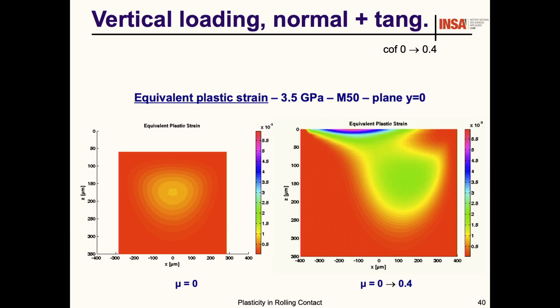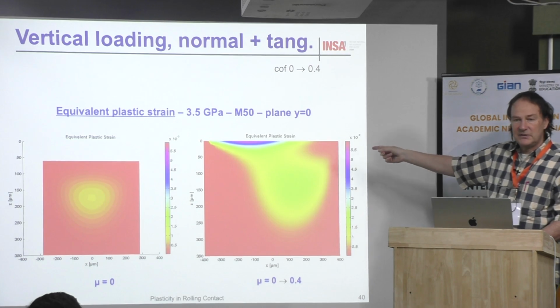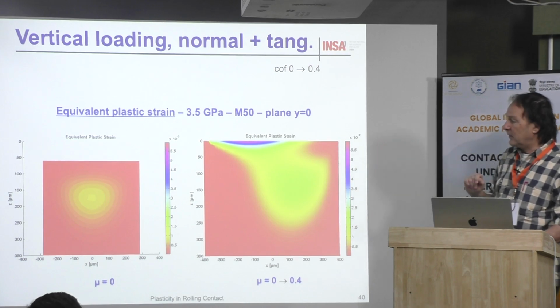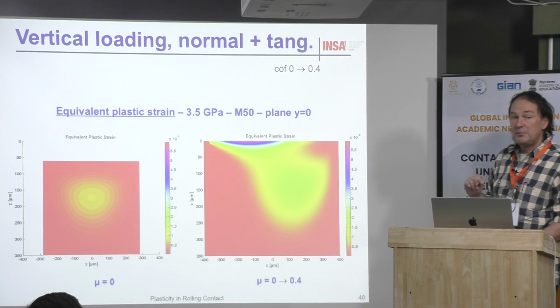Now there are two observations. One observation is about the location of the maximum, which is clearly at the surface. And the second one is about the magnitude of the maximum plastic strain.